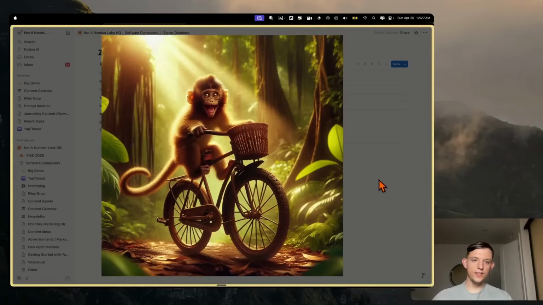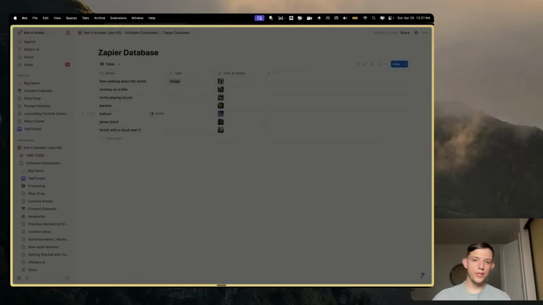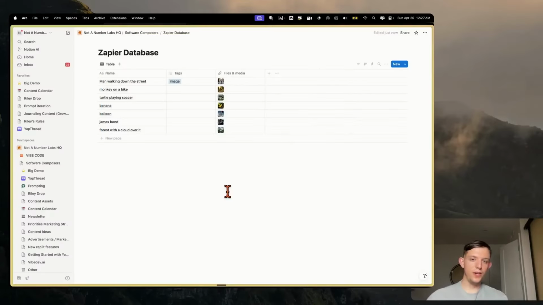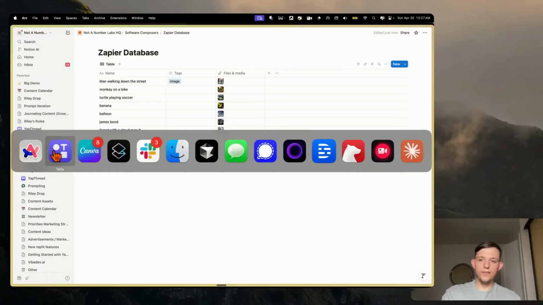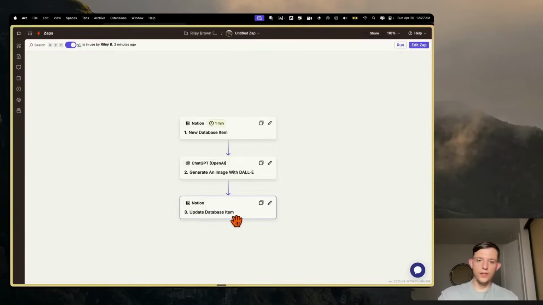And you can see it has this monkey. And so if we go into the balloon, we click on this one, it should be a balloon once it loads. There we go, we have the balloons, and we created this automation. Now let's add a few more steps. So if we go to Zapier real quick, we can add another step. So we can edit this Zap.